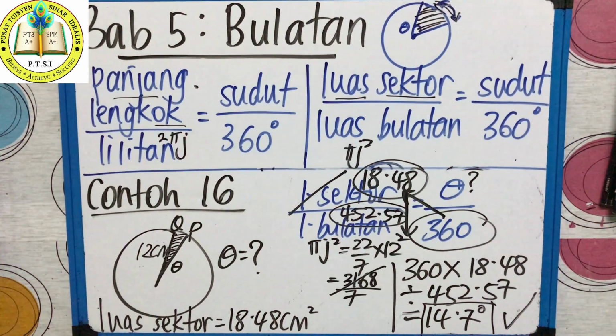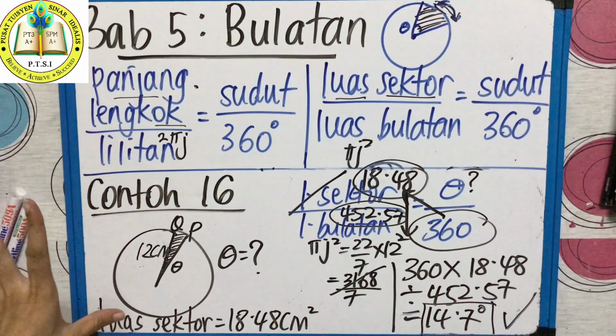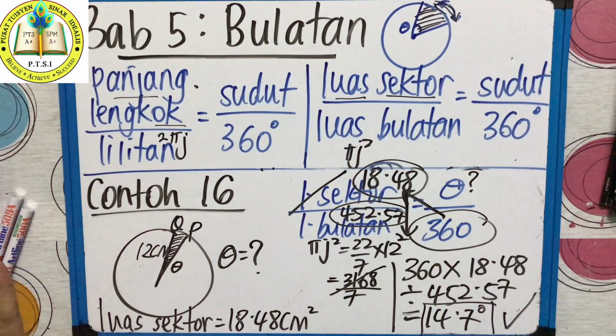So if you see very clearly, class, in all the questions the teacher explained, I use the formula, ganti in the formula, and then you solve it. Understand? And the luas bulatan is a small formula inside the formula. You can just do it at the side there. Remember, I didn't follow the textbook working. Are you all clear? The answer is the same. The textbook answer and the answer the teacher showed is the same. But I didn't follow that working. The working that teacher used, you can use for all the questions.